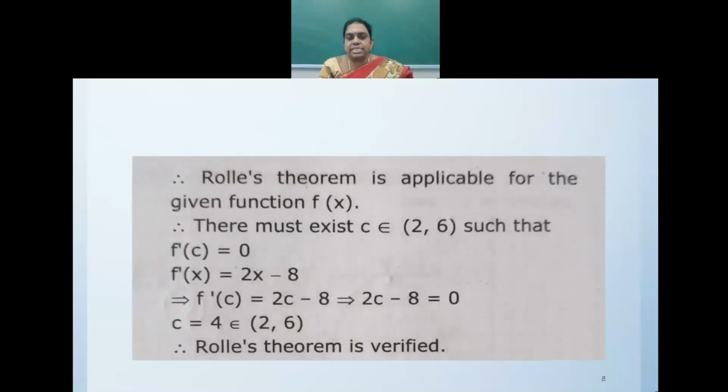Therefore, there must exist a point c belonging to the open interval (2, 6) such that f'(c) = 0. f'(c) is nothing but 2x minus 8. So, 2c minus 8 is 0. So, c is equal to 4. We know clearly 4 belongs to the open interval (2, 6). Hence, Rolle's theorem is satisfied.